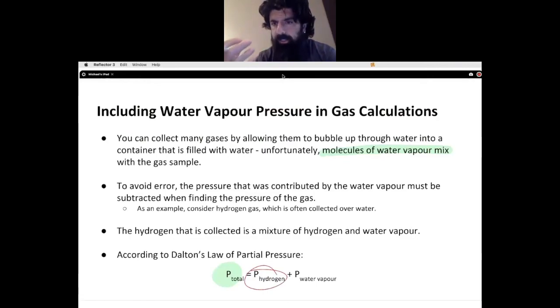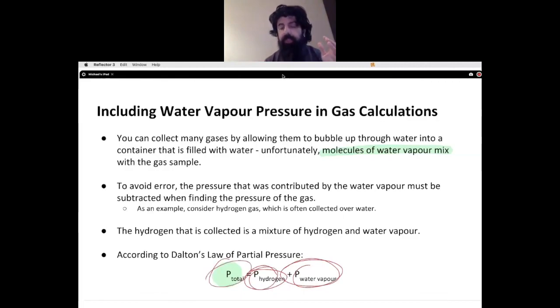So when we're collecting hydrogen gas in water, what's happening is we're also creating water vapor at the same time. So when we're collecting the gas and we identify the pressure, understand that yes, we're collecting hydrogen gas, however, we are also collecting water vapor as well. So we need to subtract that water vapor from the overall pressure to understand what the pressure is of whatever gas you're collecting. As in this example, we're collecting hydrogen.